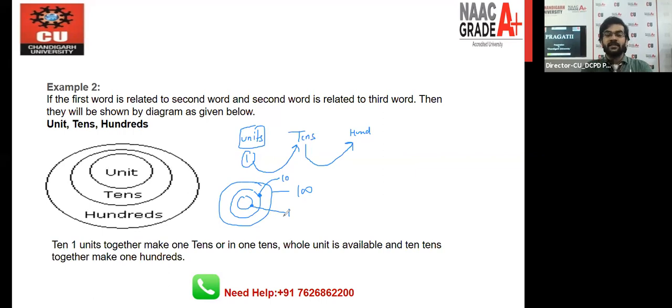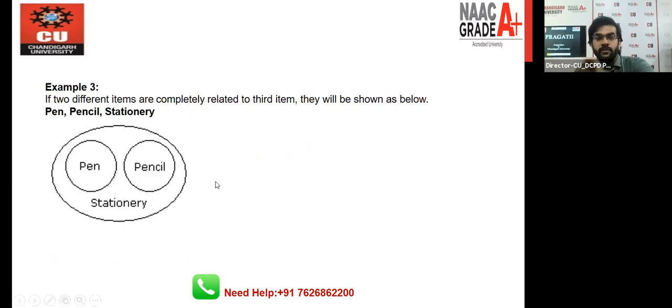You should be very clear about this: when you have to make three circles, they may be separate from each other, overlapping with each other, or lying inside each other. The concept is easy, but you have to read the question very carefully. We have units, tens, and hundred. Let's take one more example so that you can better understand the scenario.